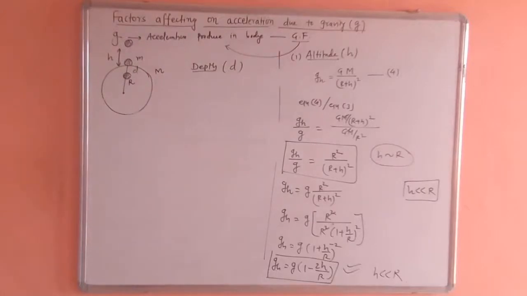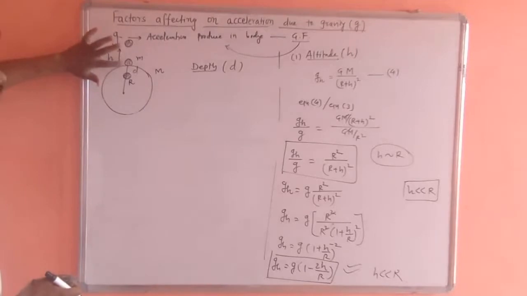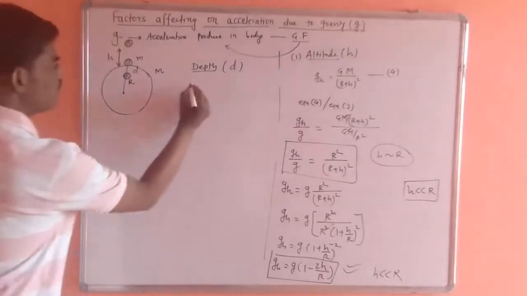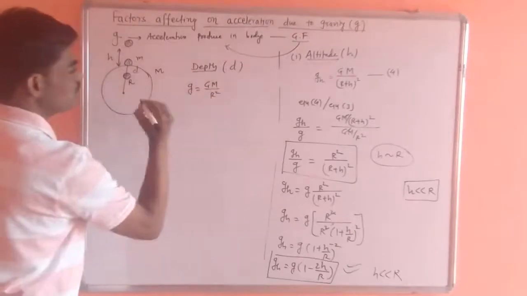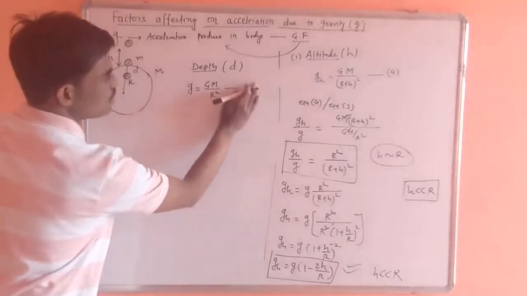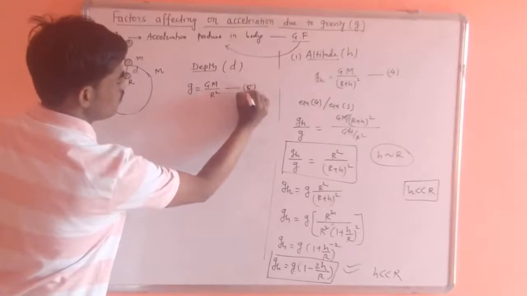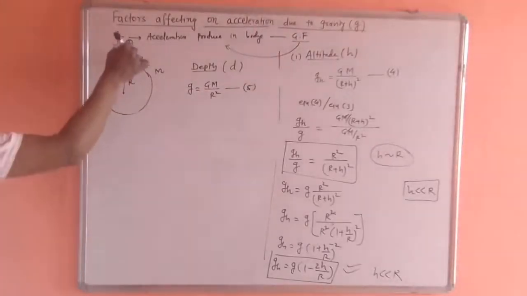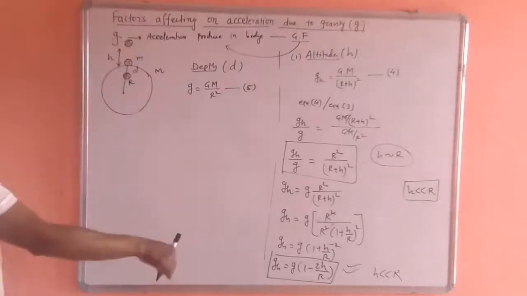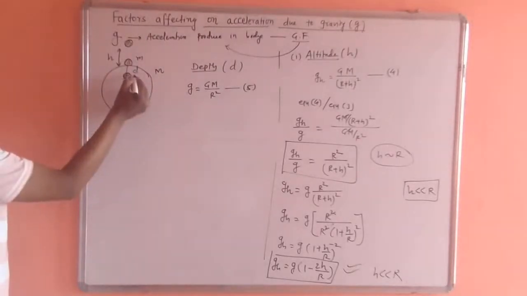So in this situation what happens? Remember, when the object is on the Earth surface, gravity is given by g = GM/r square. Consider this is equation 5.